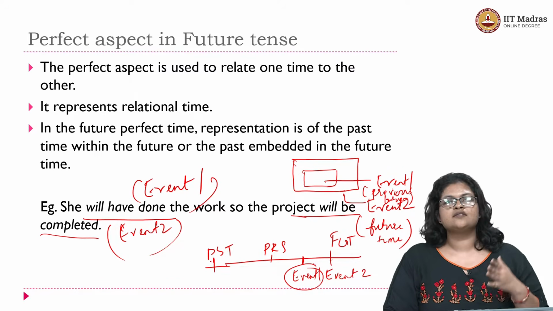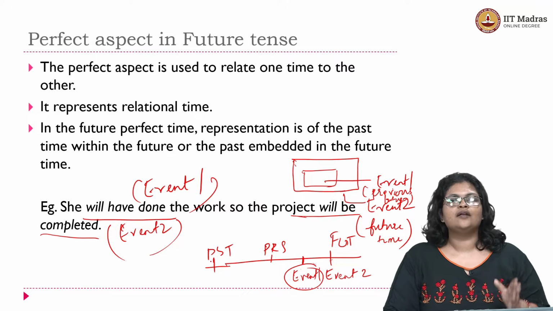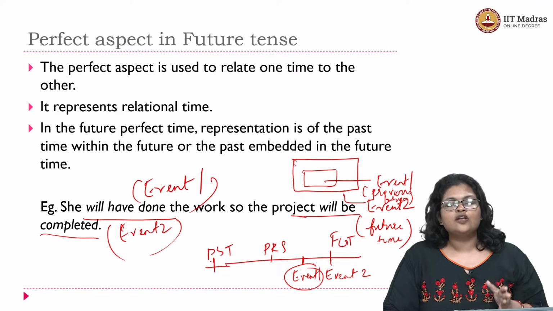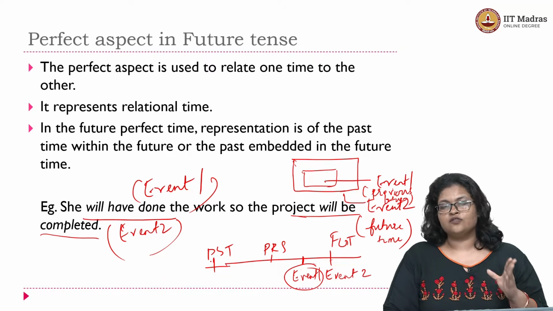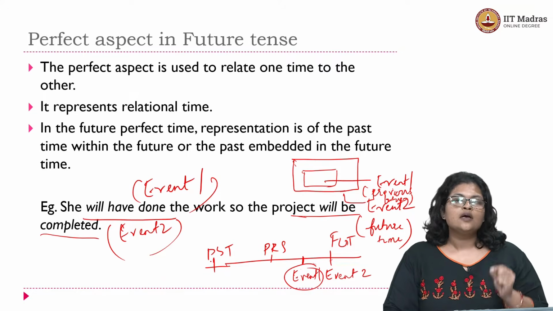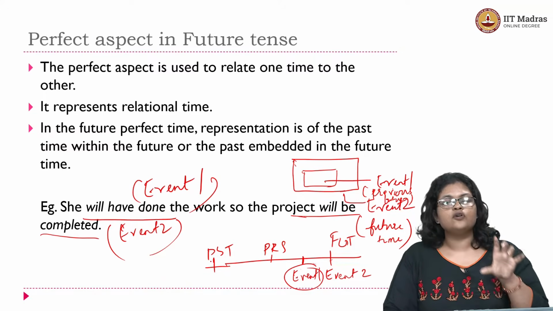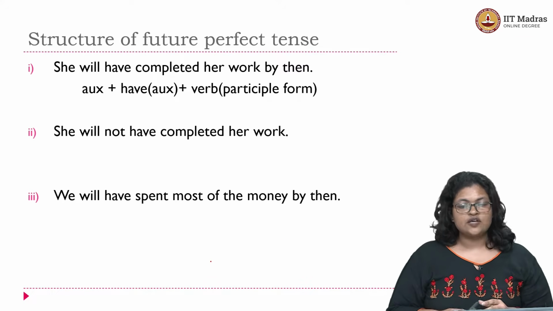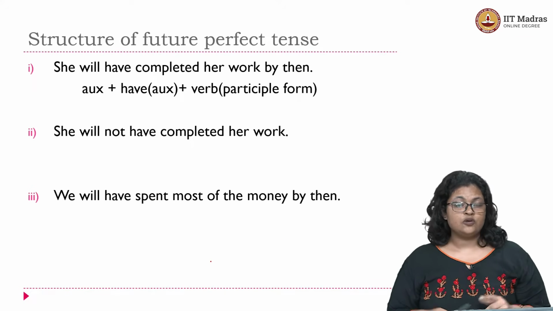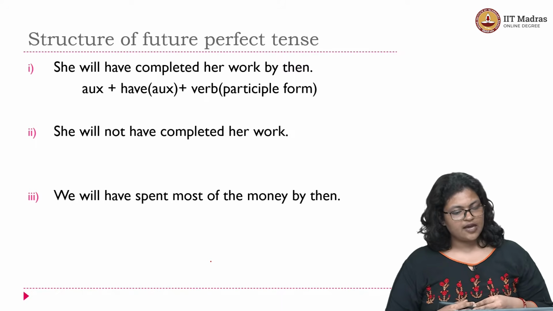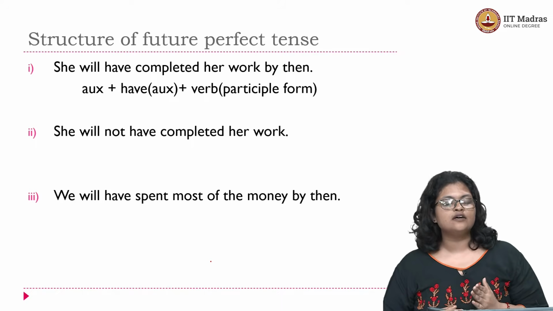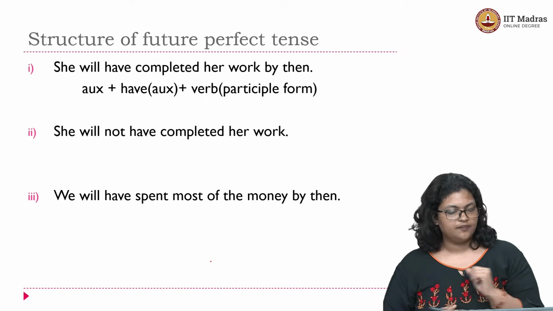Keep in mind that this is a relational tense. This relates one time with the other, and whenever we are talking about the perfect aspect, we are referring to an embedded time period. In this case, that is the future perfect tense, you're talking about a past event within the future. Let's look at the structure of future perfect tense. How to form future perfect tense sentences in English. The first sentence you have here is, she will have completed her work by then, right?